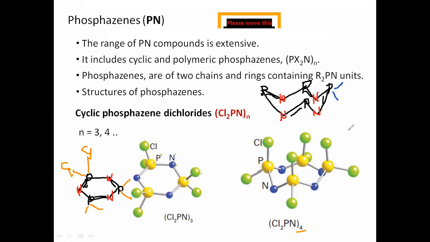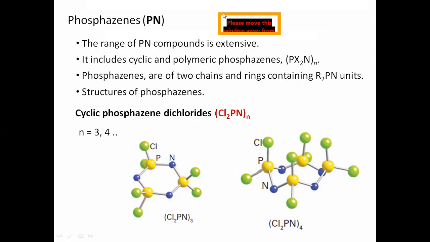So here two chlorine on each phosphorus. See, one chlorine up, one chlorine down, just like a cyclohexane structure. Here also two Cl, right? And here also two Cl. So like this, we can draw the structure of different phosphazenes. All of you do the practice. You will definitely find questions on this: cyclic triphosphazenes, tetraphosphazenes. You should have that practice of how to draw these structures.